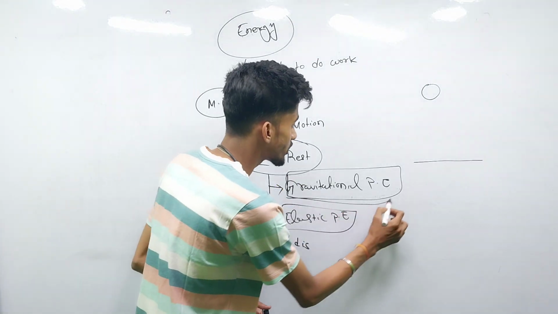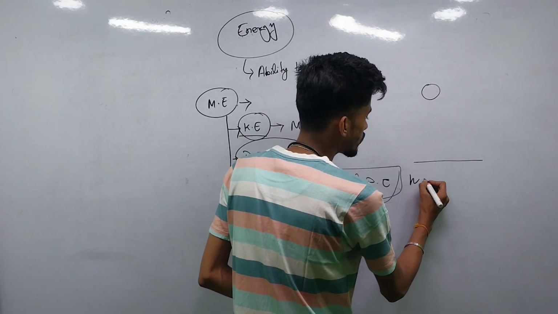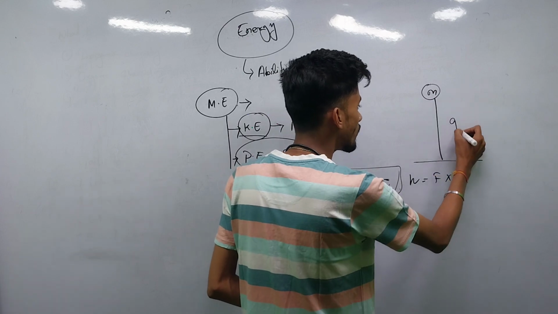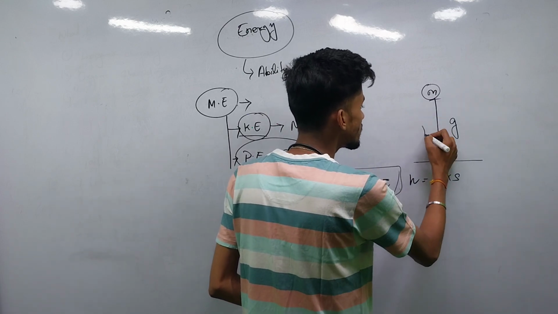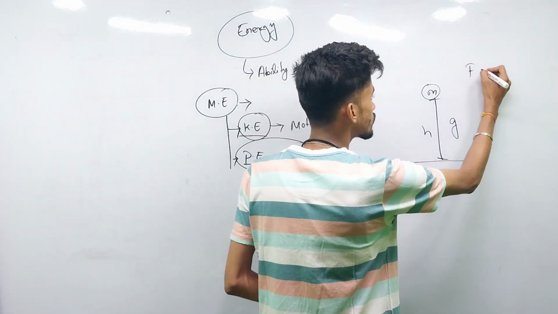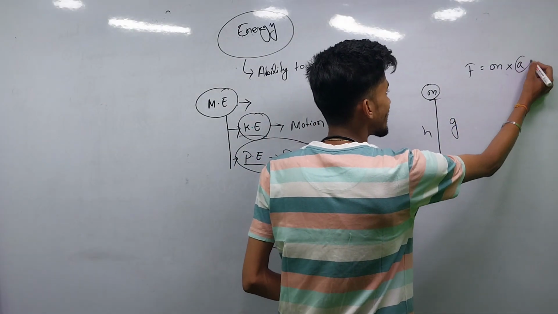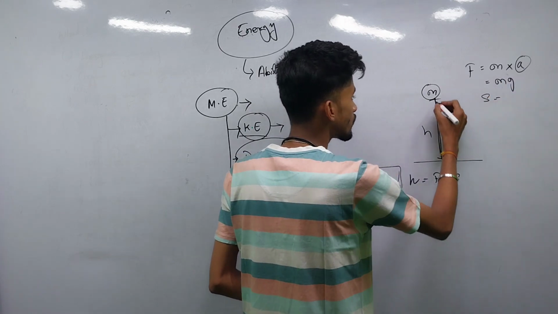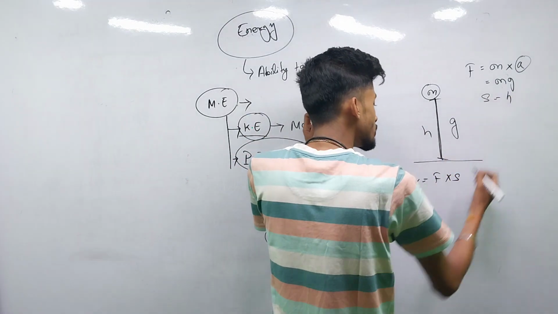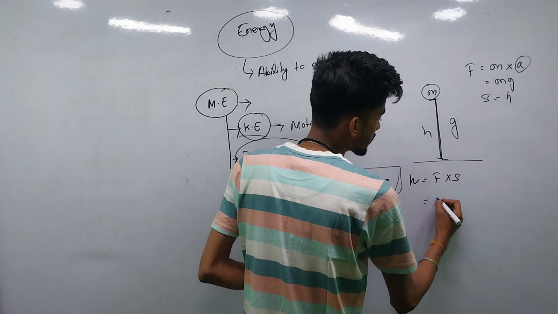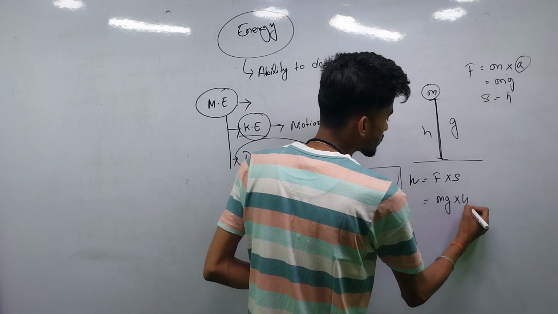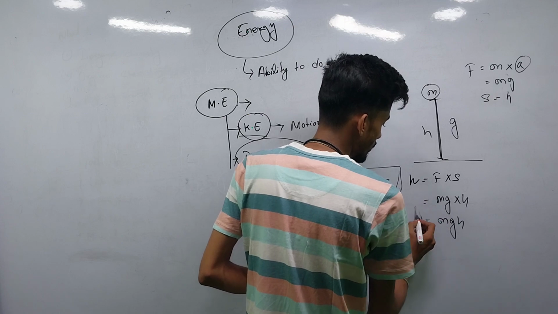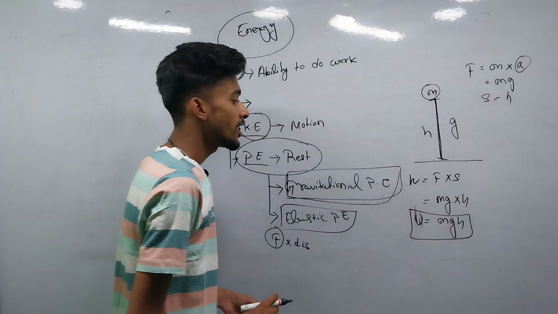And in case of gravitational potential energy, simply we can write that W equals Fs. Here the object has mass m and acceleration due to gravity is g, and suppose this distance is the height. So force equals mass into acceleration. Here acceleration is g, so force is mg, and the distance s will be h, because on releasing, the object will cover the distance h. So the potential energy will be mg multiplied by h, that is equal to mgh. We can write it like this. So the formula of potential energy is mgh.